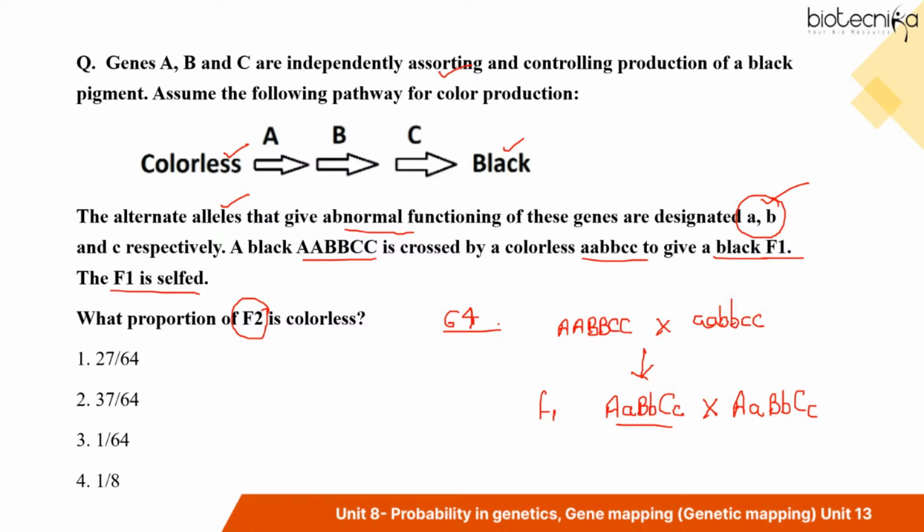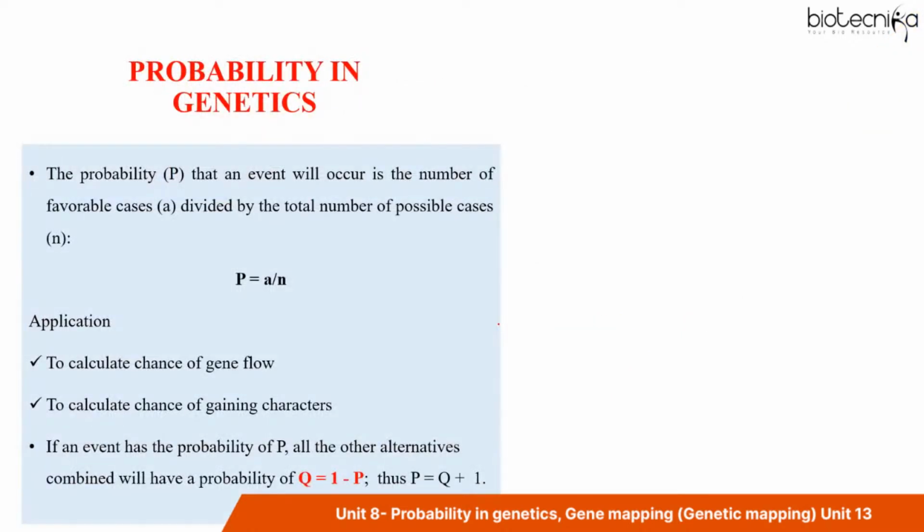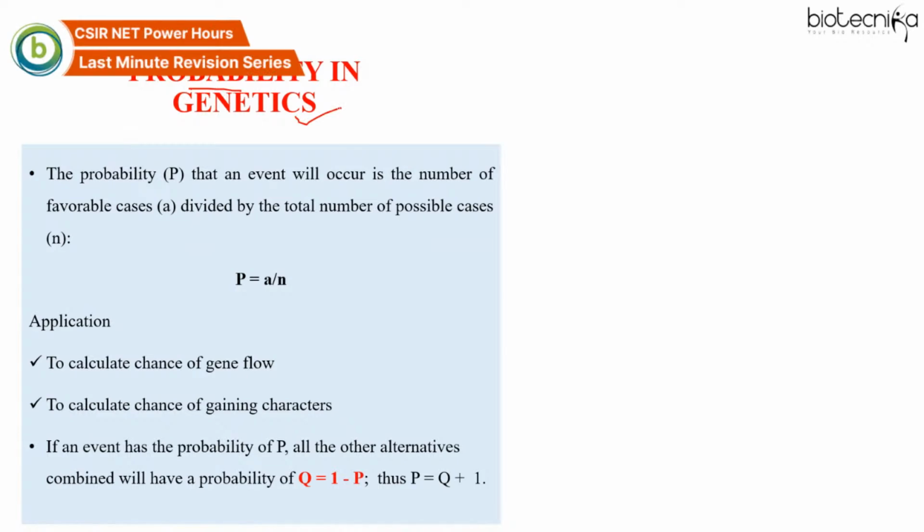Before that, we'll first understand what probability is. So let's have a quick revision of probability. Probability means the chance of a particular event to occur. And especially when it comes to genetics, probability rules are very, very important.